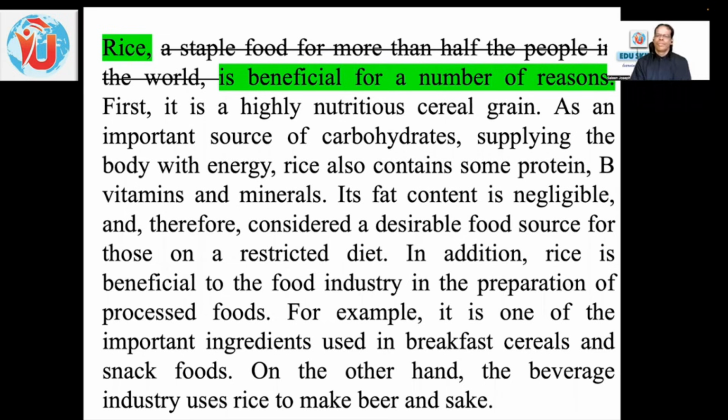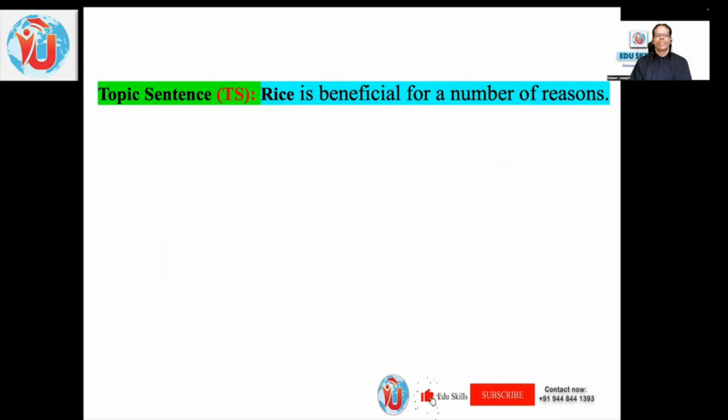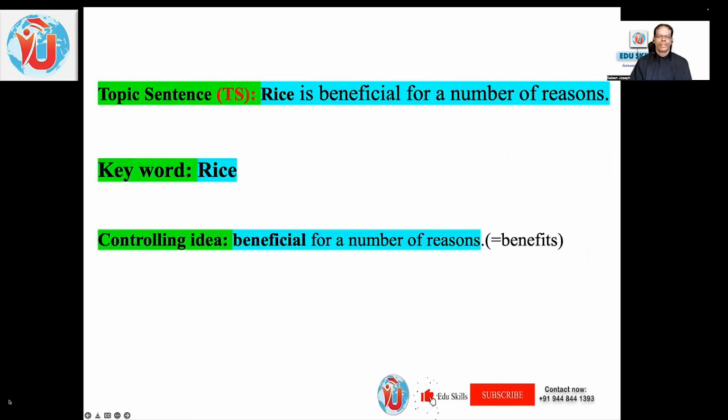So rice is beneficial for a number of reasons. This is the topic sentence, and you know what will be contained in the whole paragraph. And the whole thing speaks about rice, but you can say so many things about rice. But here, rice is beneficial for a number of reasons. Rice is the keyword. And there is a controlling idea, beneficial for a number of reasons or benefits. We call it the controlling idea of the paragraph.